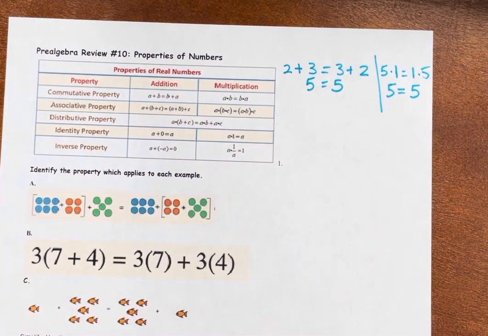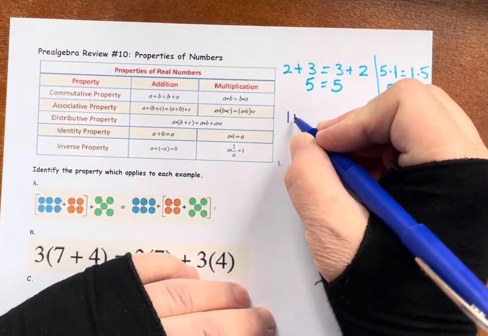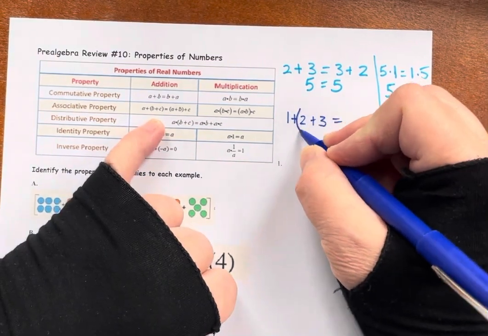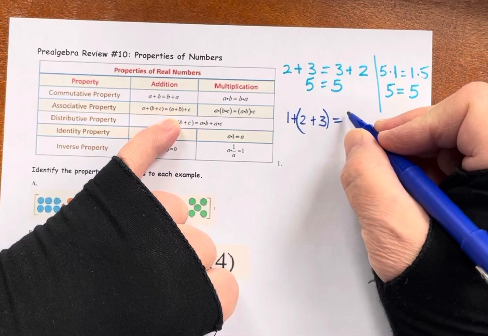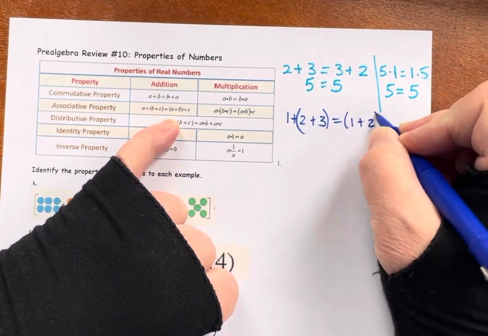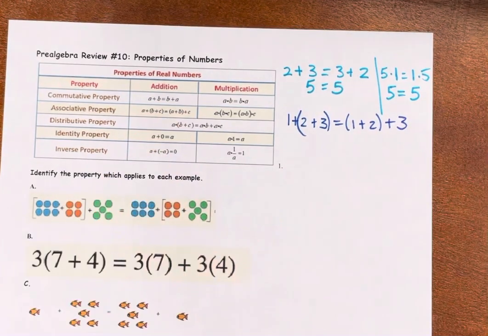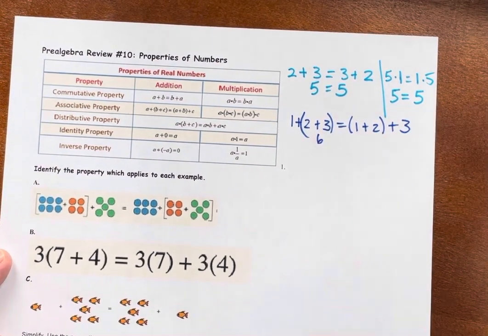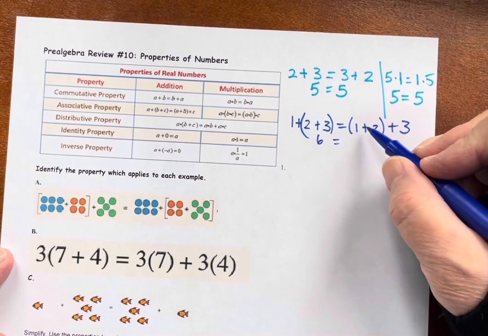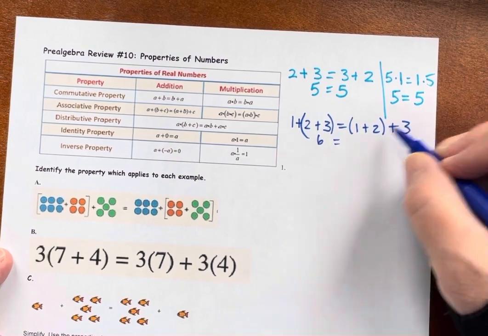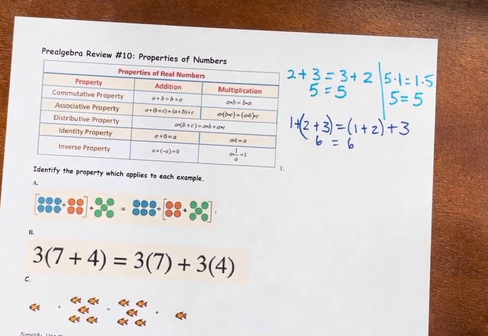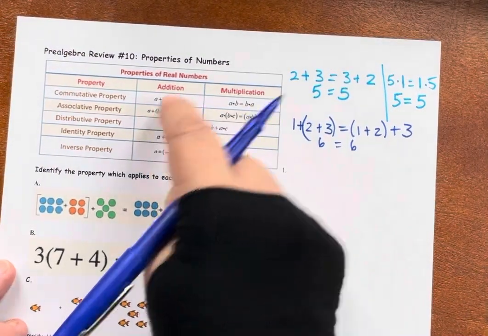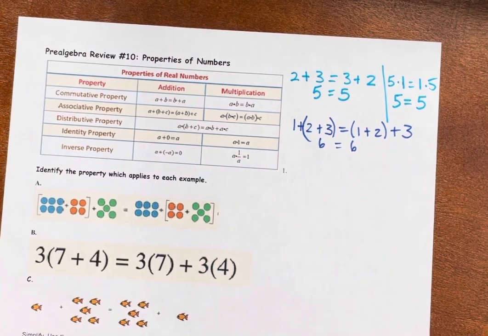So let's check that. Just pick any numbers you want. 1 plus 2 plus 3. And they say if you group these two, it's the same answer as if you group the first two together. Let's check them and see if we believe it. 2 plus 3 is 5. 5 plus 1 is 6. Yep, on that side. 1 plus 2 is 3, and 3 plus 3 is 6. So this associative grouping property works for addition, and it works for multiplication.